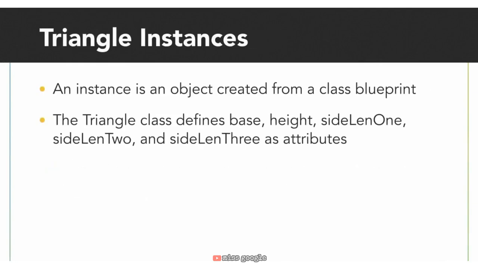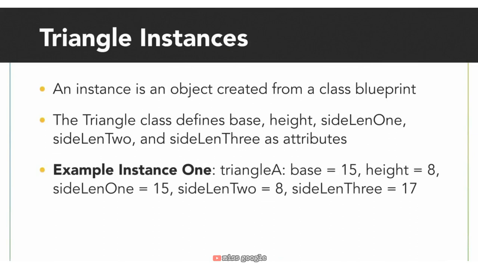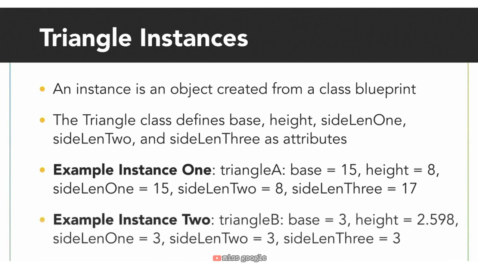An instance of a triangle, say named triangle A, could have a base 15, height 8, and sides with lengths 15, 8, and 17. Another instance of a triangle could have base 3, height 2.598, and side lengths 3, 3, and 3.